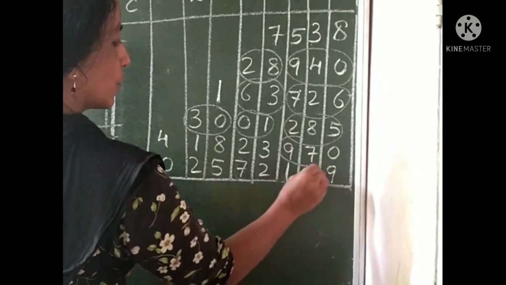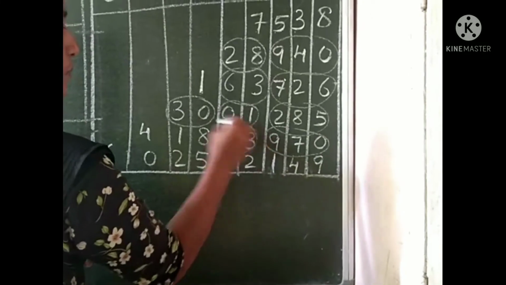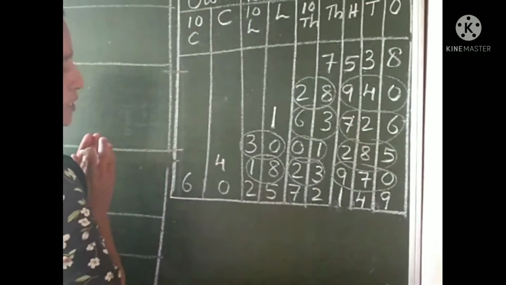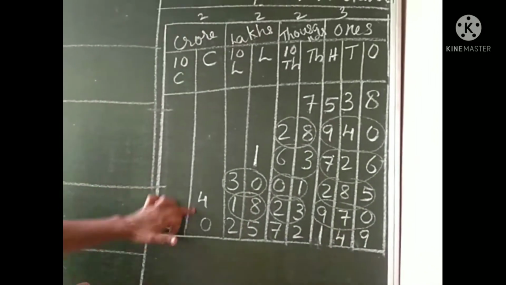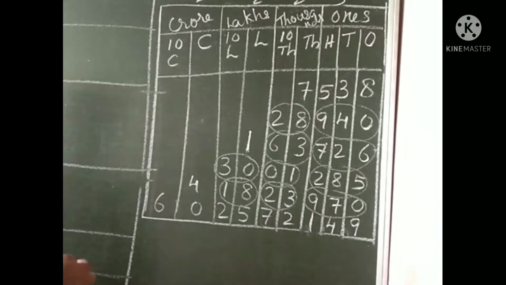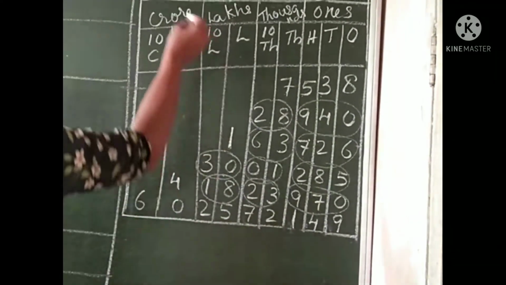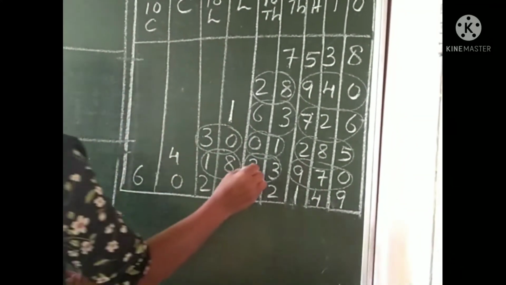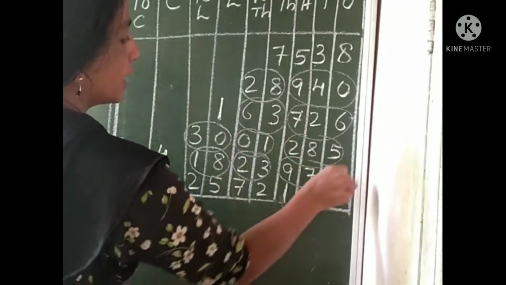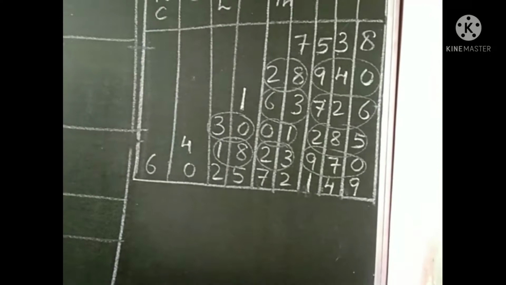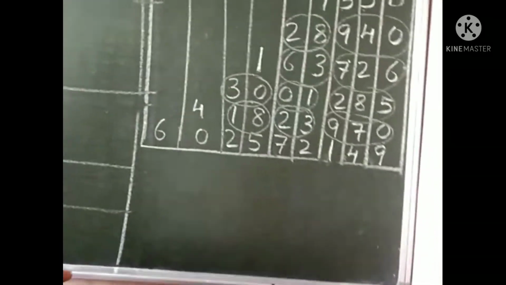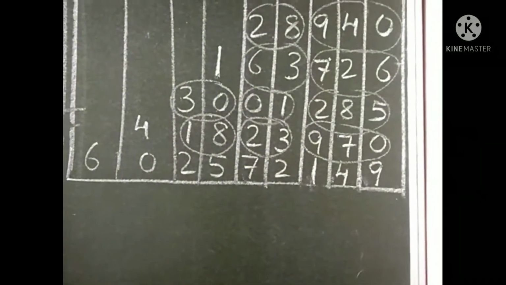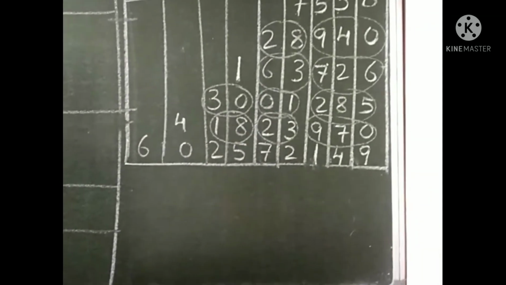Ones, tens, hundreds, one group. Thousand and 10,000, another group. 18, another group of lakh. And 4 has only one digit. That is in which group? Crore. Therefore, can you read this number? Yes, 4 and its group: 4 crore, 18 lakh, 23,970. Next, the greatest number, a 9-digit number.